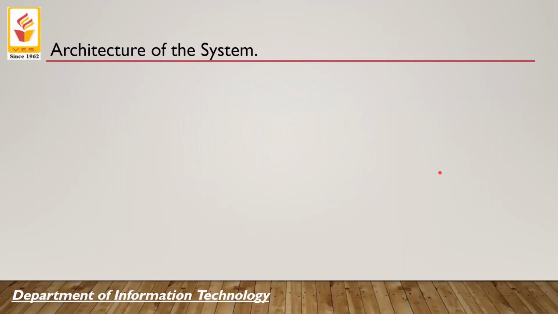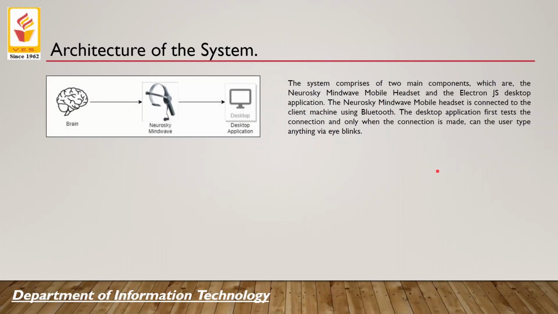Moving on. So first we'll talk about the architecture of the system. This is a low-level architecture. The whole system contains only three parts: the human brain, the NeuroSky Mindwave, which acts as the interface, and the desktop application. The NeuroSky Mindwave is an EEG device, and the main function of this EEG device is to get the signals from the brain and transfer them to the desktop application, by filtering them and keeping them in a certain range.